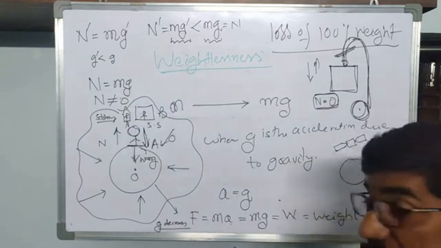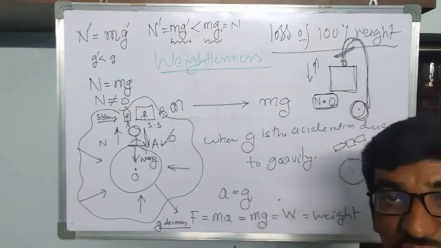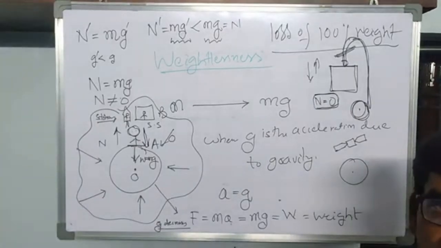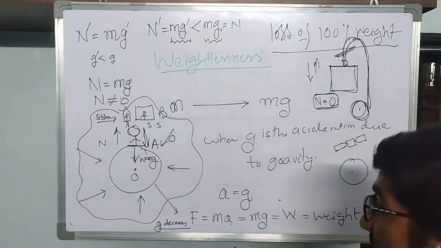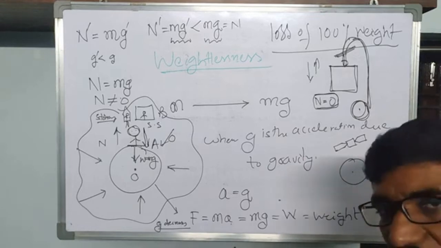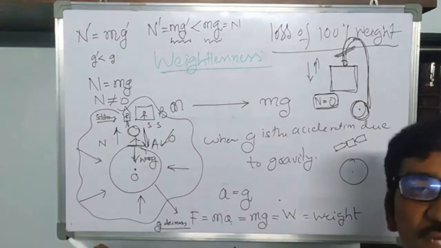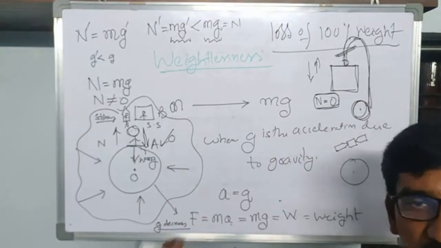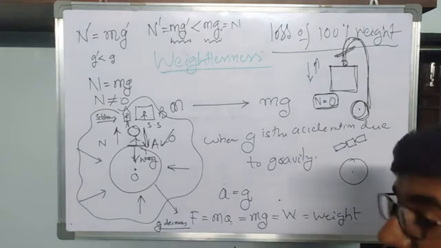So we have seen that weight loss is possible even though your mass is not changing. Your weight loss is permitted, to the extent that your weight, that means the normal force acting on you, is equal to 0. Suppose that your weight is some 60 kg.